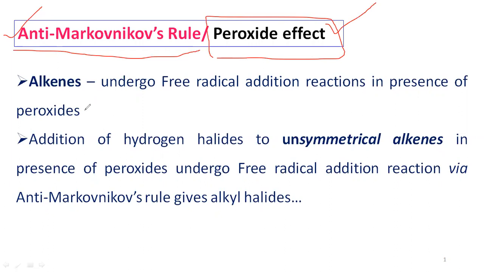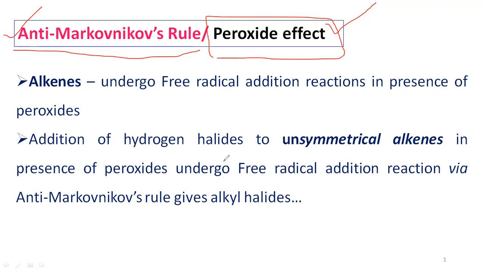Here, first I would like to mention Markovnikov's rule before entering into the anti-Markovnikov's rule. When coming to Markovnikov's rule, unsymmetrical alkenes on reaction with hydrogen halides or with water follow Markovnikov's rule through electrophilic addition reactions, which leads to the respective Markovnikov's product.